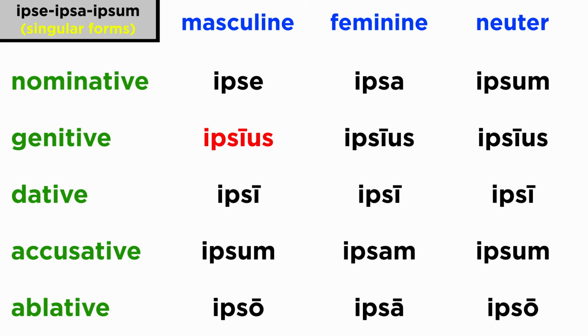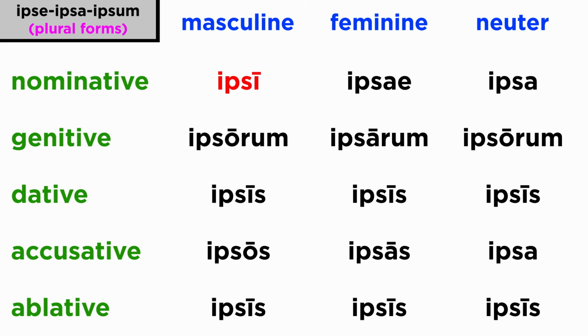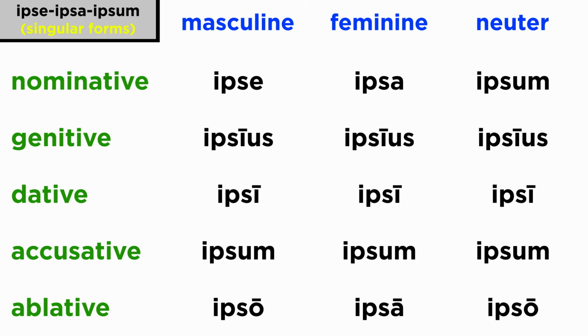Ipse, ipsa, ipsum. Ipsius, ipsius, ipsius. Ipsi, ipsi, ipsi. Ipsum, ipsam, ipsum. Ipso, ipsa, ipso. Ipsi, ipsae, ipsa. Ipsorum, ipsarum, ipsorum. Ipsis, ipsis, ipsis. Ipsos, ipsas, ipsa. Ipsis, ipsis, ipsis.